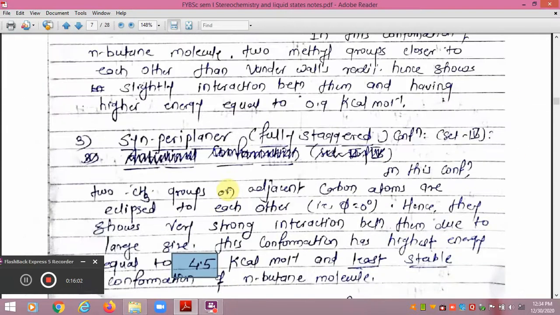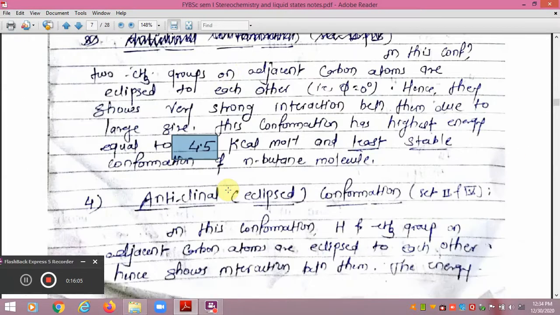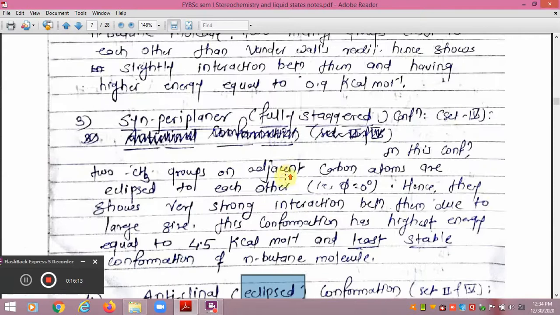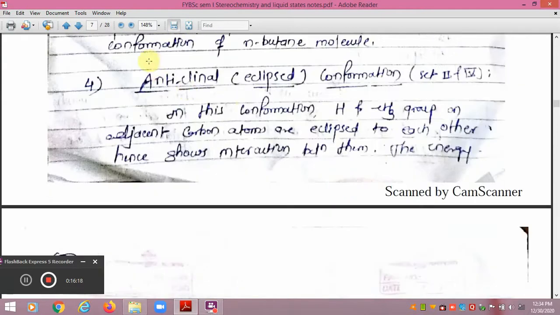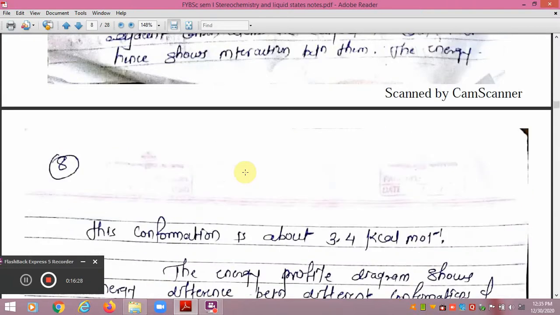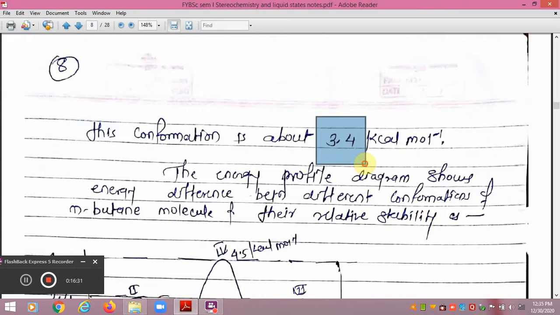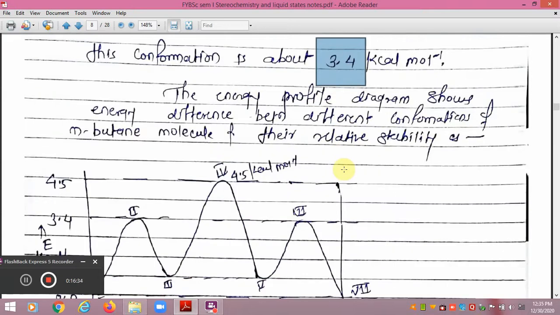This syn-periplanar conformation is least stable. It is more energetic. Another one is the anticlinal conformation, which is also called the eclipsed conformation. It is a fully eclipsed conformation. So in the anticlinal conformation, hydrogen and CH3 groups on adjacent carbon atoms are eclipsed to each other, and this shows interaction between them. The energy of this conformation is 3.4 kilocalorie, because it involves two hydrogen-hydrogen interactions and one hydrogen-CH3 interaction. That's why the total energy is found to be 3.4 kilocalorie per mole.